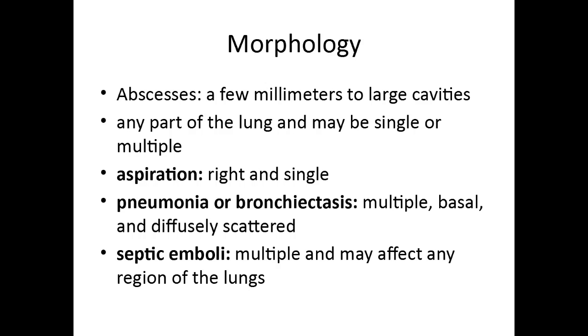Coming to the morphology, abscesses are basically large cavities filled with pus. Any part of lung may be involved, depends on the etiopathogenesis. If the lung abscess was caused by aspiration, then it is usually in the right lung and it is single in focus. If lung abscess is occurring in post pneumonia or in bronchiectasis, then multiple areas will have lung abscess, as well as the site will be basal and diffusely scattered. Lastly, if it is septic emboli from conditions such as infective endocarditis, then here also it will be multiple, but it may affect any region of the lung.